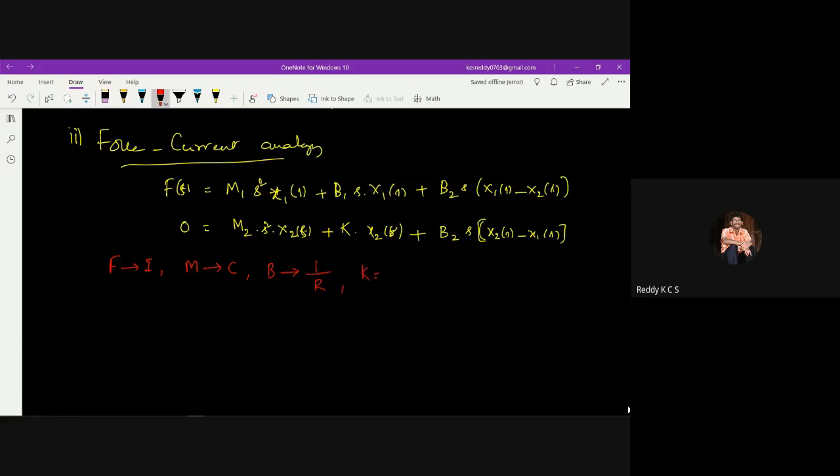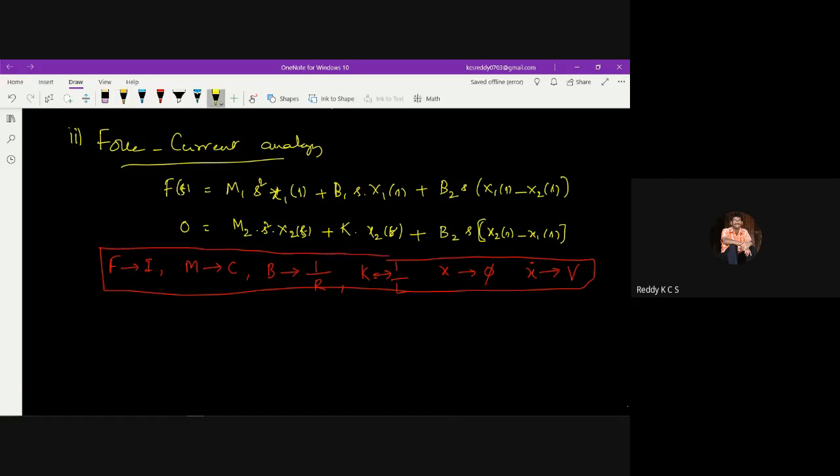Then K is the reciprocal of inductance. Then displacement is replaced by flux, and velocity is replaced by voltage. So this is the one which we are going to use for the FI analogy.